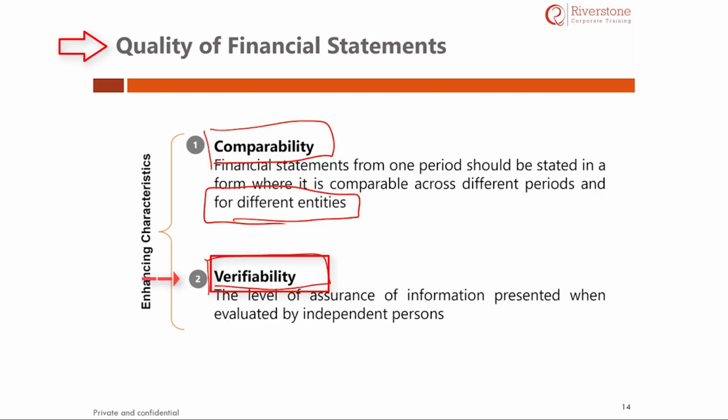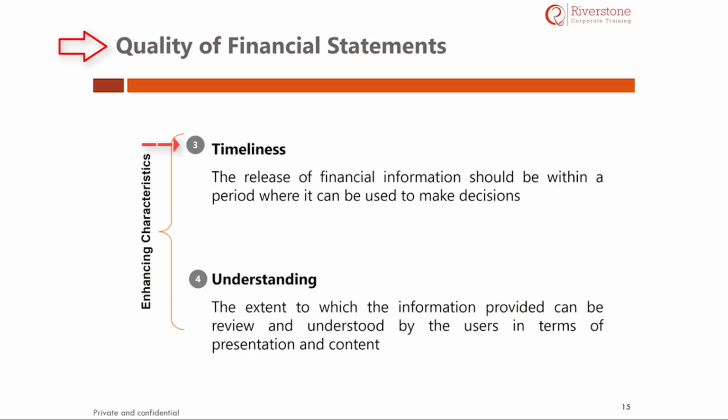Verifiability. Independent persons, including the auditors, the internal audit team, and the company management, check the level of assurance of the information presented through sufficient checks of the available balances. All the independent persons involved ensured and verified the data before releasing it to the general public.